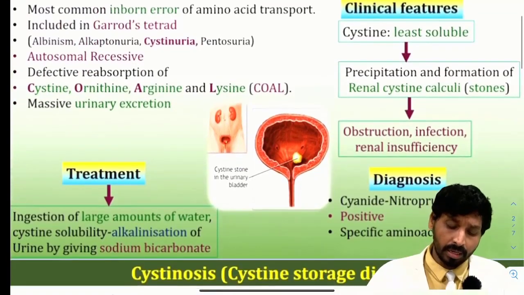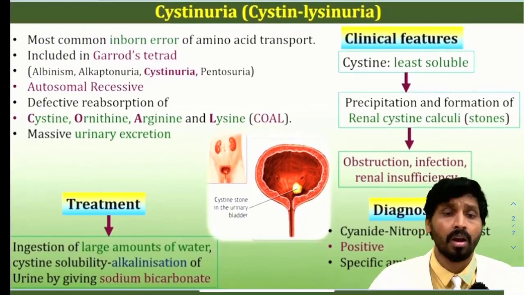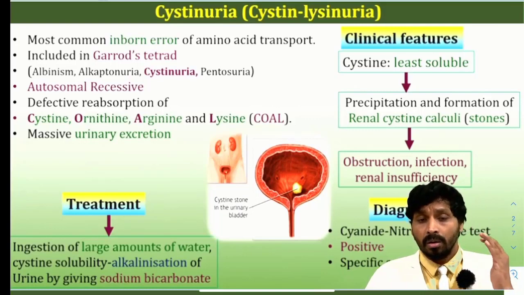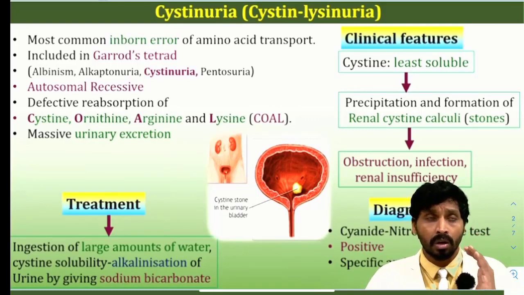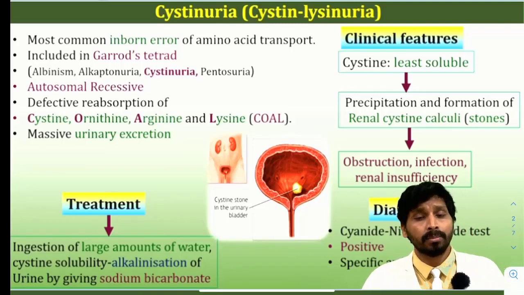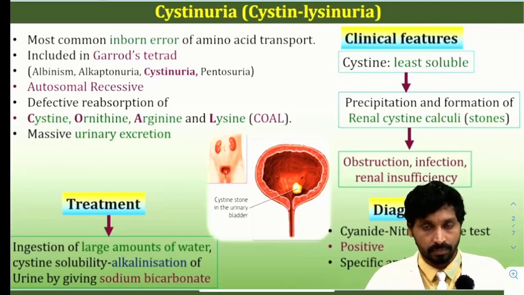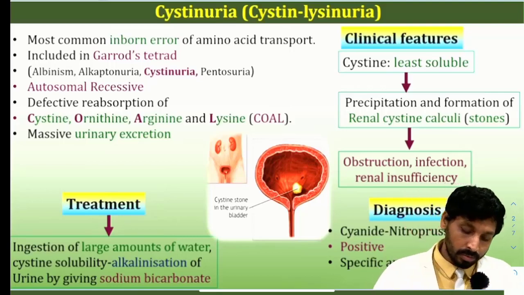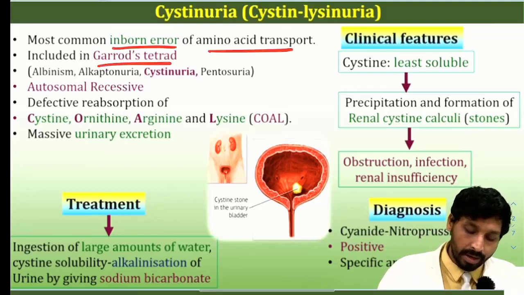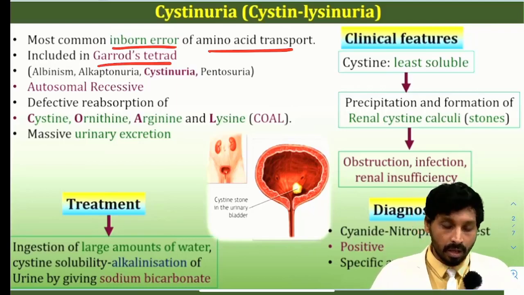So cystinuria, you can split and pronounce as cystine-lysinuria. Why? Because when cystine is excreted in the urine, the cystine does not go alone into the urine, it will also pull the lysine, arginine and other basic amino acids. So that is why COAL, or COLA you can say. Cystinuria is the most common inborn error of amino acid transport. It is included in Garrod's tetrad: phenylketonuria, alkaptonuria, cystinuria, and tyrosinemia.